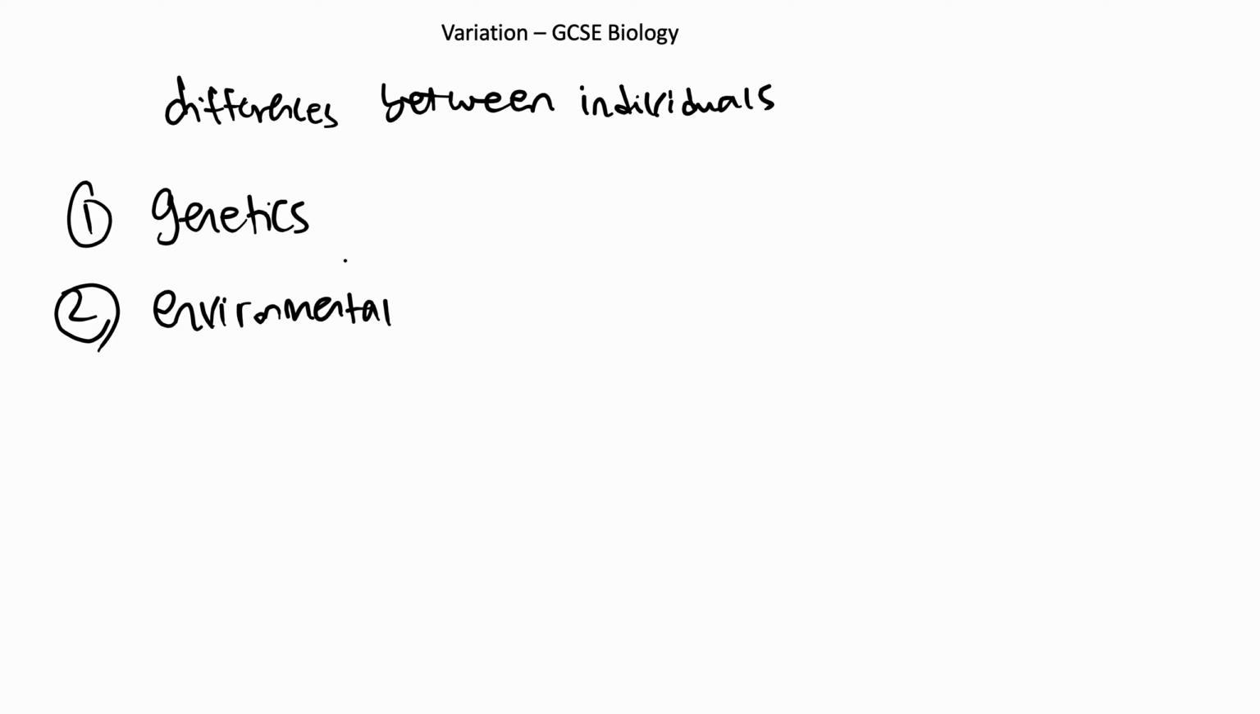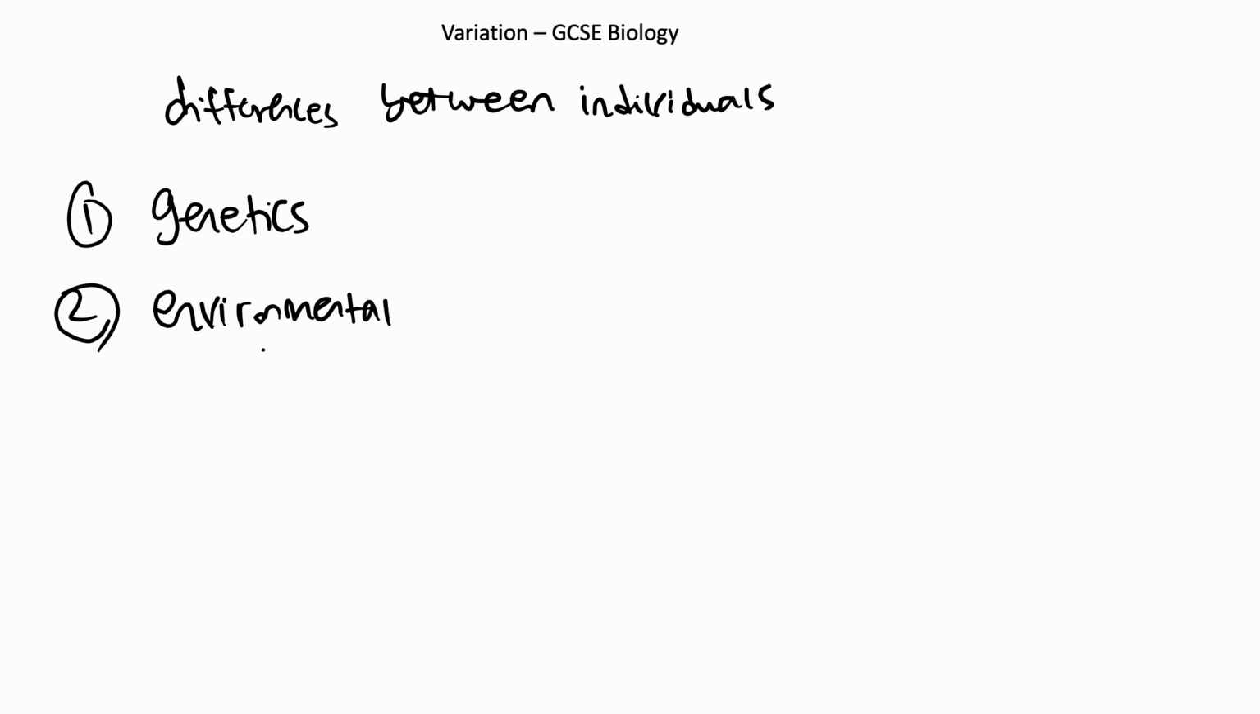Genetic variation, as aforementioned, is variation caused by differences in the genes and can therefore be inherited. So it can be passed on to your offspring. For example, your hair color and eye color will often be inherited from your parents. Environmental is not inherited, and it's how the surroundings and lifestyle of the individual can change the characteristic of an